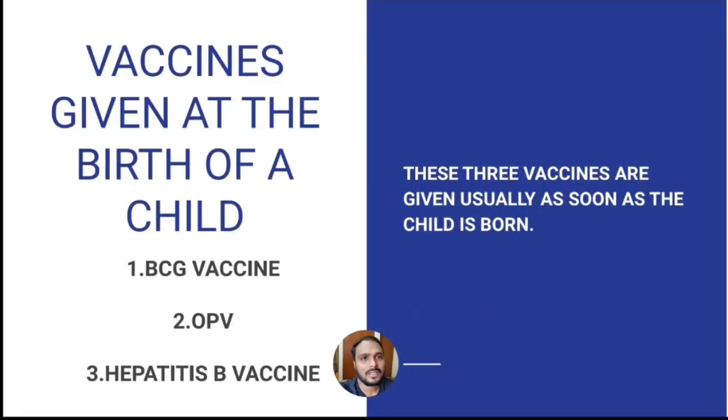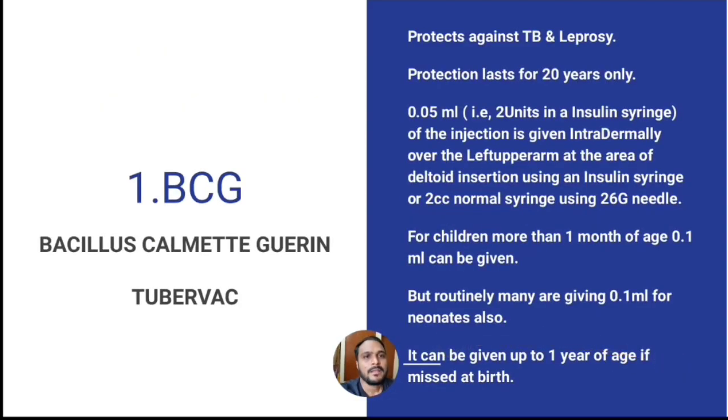Coming to the vaccines that are given to the children at the time of birth. BCG, OPV and hepatitis B vaccine are given to the child at the time of birth. These three vaccines are usually given as soon as the child is born. Coming to the BCG, Bacillus Calmette-Guerin.